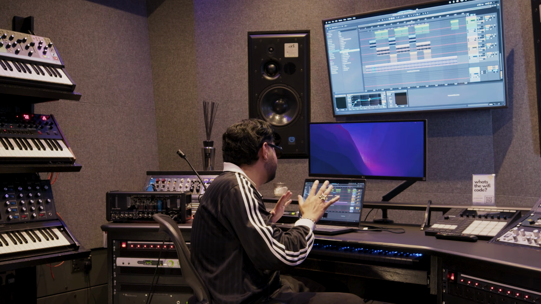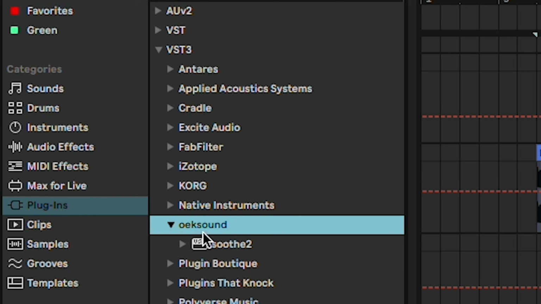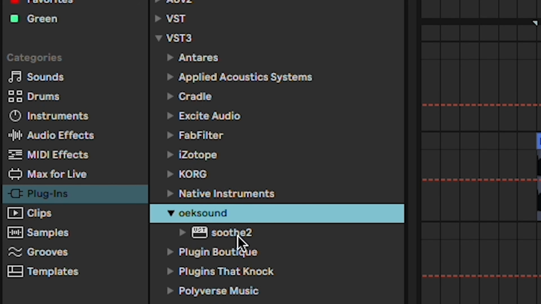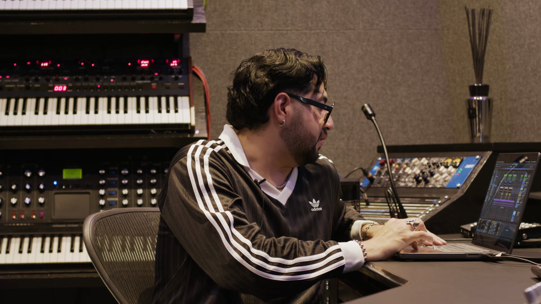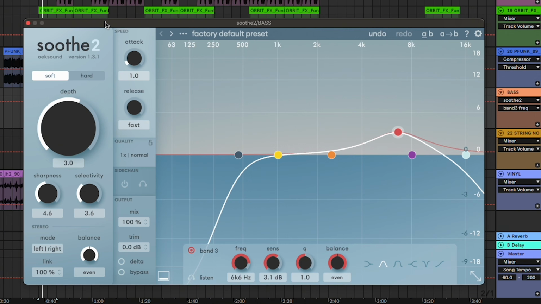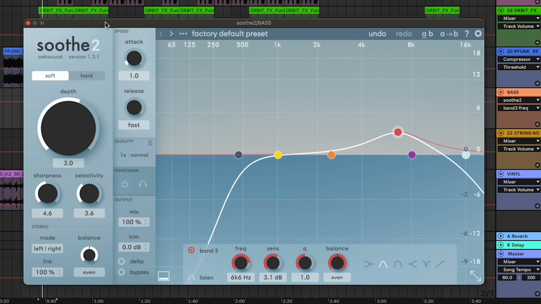Probably my most important plugin that I use on a lot of the tracks when I'm doing the mixing is the Soothe 2. So I'll just put it on the vocal. And this one basically does the EQing for you. If you don't know a lot of mixing, this really helps a lot because it basically takes out the harshness from the samples or whatever, the drums, whatever you put it on.